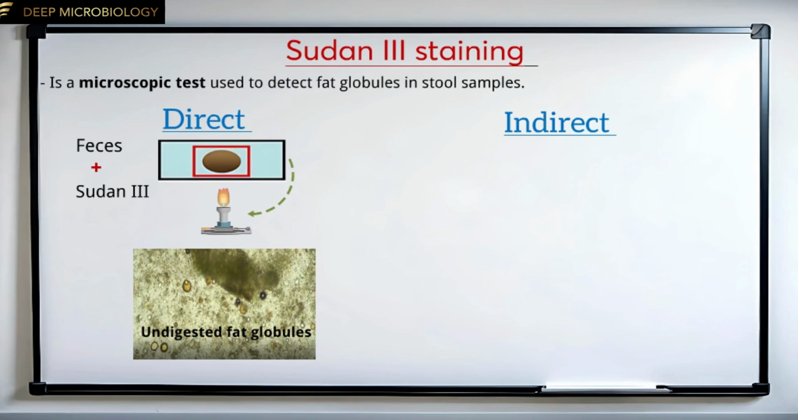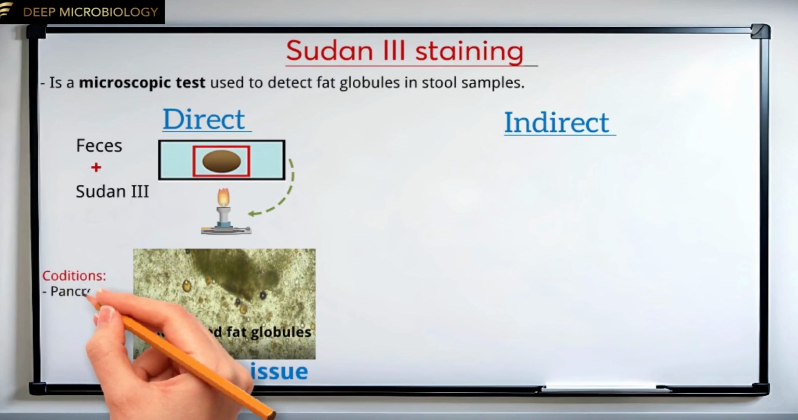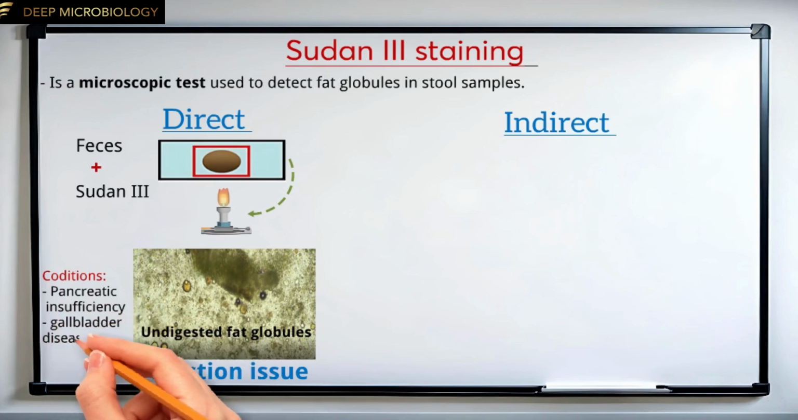If the stool contains undigested triglycerides, it suggests a problem with digestion. This usually means that the fats were not adequately broken down into free fatty acids and monoglycerides, possibly due to pancreatic insufficiency, lack of lipase enzyme, or bile acid deficiency from liver or gallbladder issues. In this case, the possible conditions are pancreatic insufficiency, gallbladder disease, or liver disease.